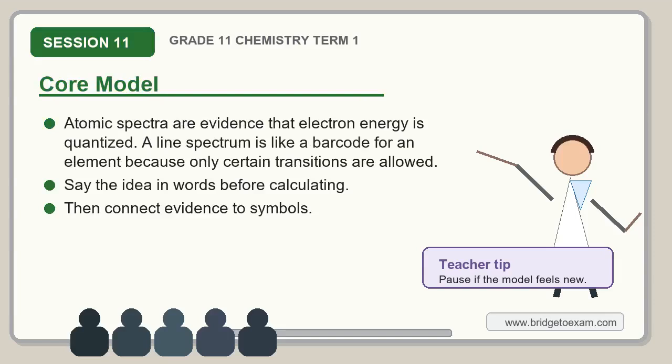The core model is this. Atomic spectra are evidence that electron energy is quantized. A line spectrum is like a barcode for an element, because only certain transitions are allowed. Do not rush to an answer. Build the model first, then let the model guide the calculation or explanation.